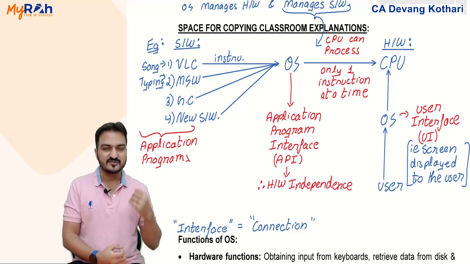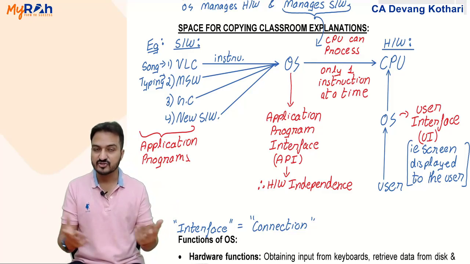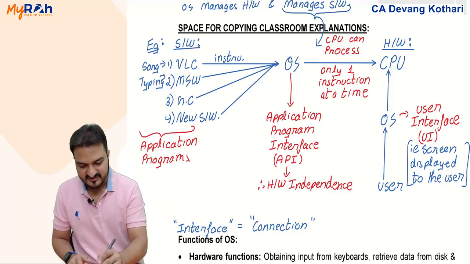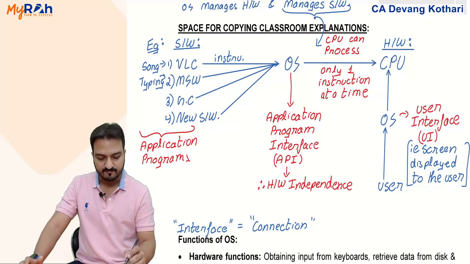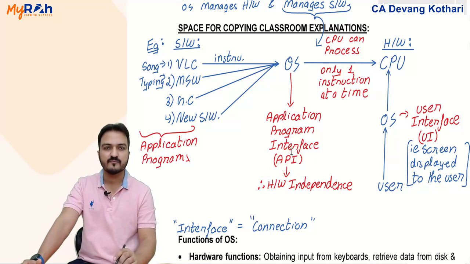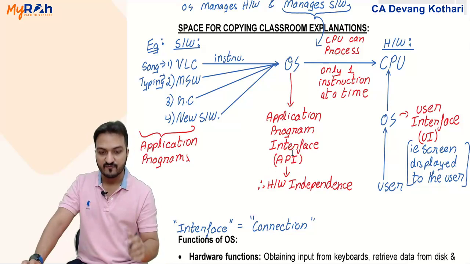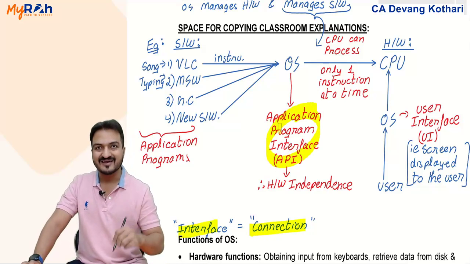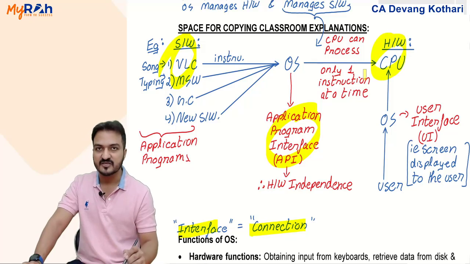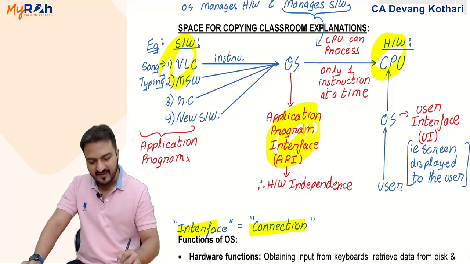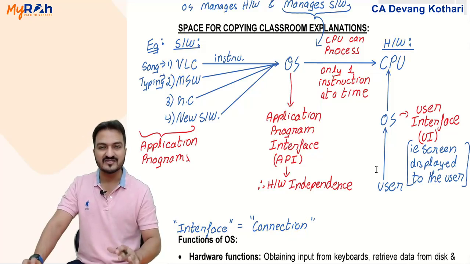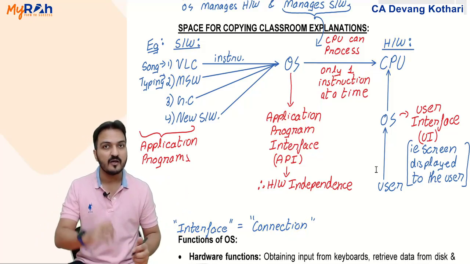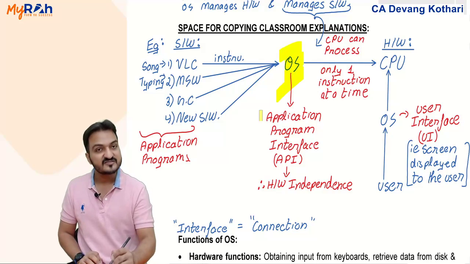So notice many important terms I have covered here. I first covered what is operating system and application software. Then within operating system, I gave you the important understanding that the operating system provides API, that is application program interface. Interface means a connection. API means connection between software and the CPU. Because of this API, all my software does not need to know which CPU I am using. They just need to know which operating system I am using.